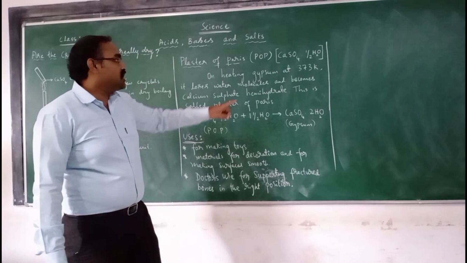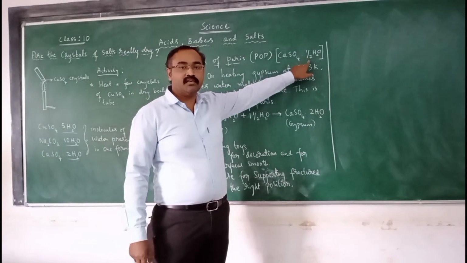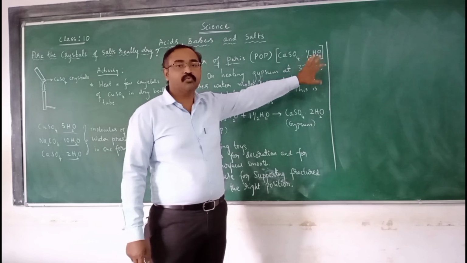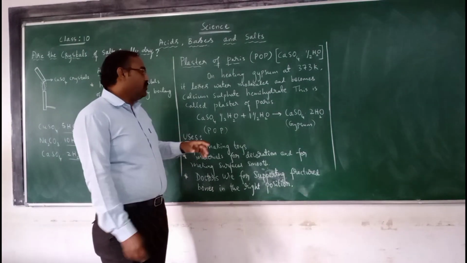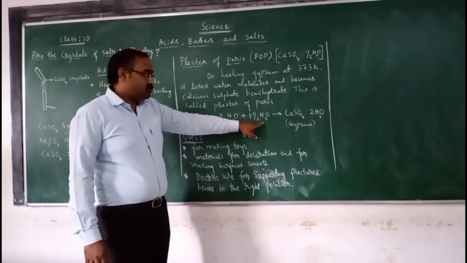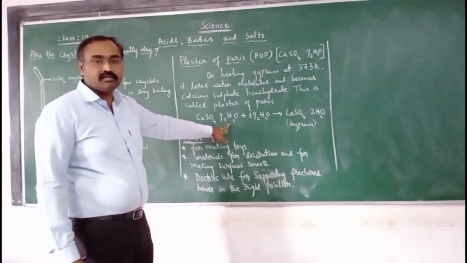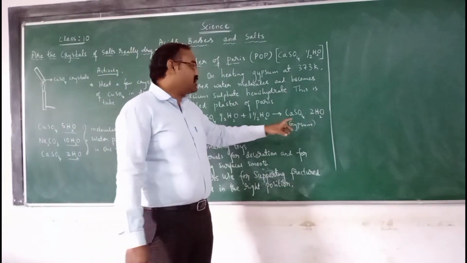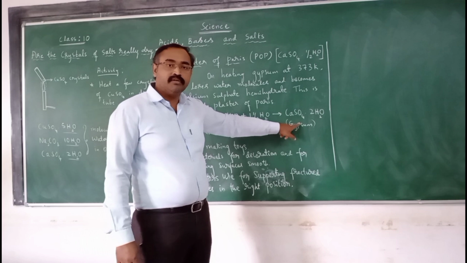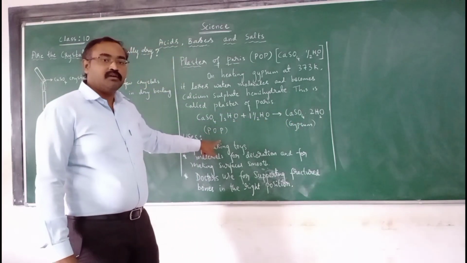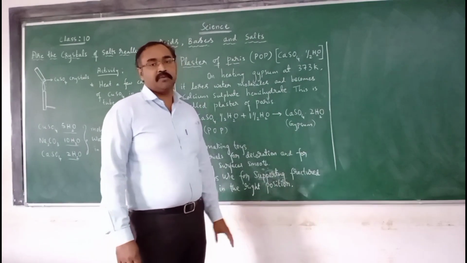So that is CaSO4.1/2H2O. Hydrate means water. And if you add 1.5 molecules of water to plaster of Paris or POP, again it gets converted to gypsum. If you heat gypsum, you get POP. If water molecules are added, you get back the gypsum.